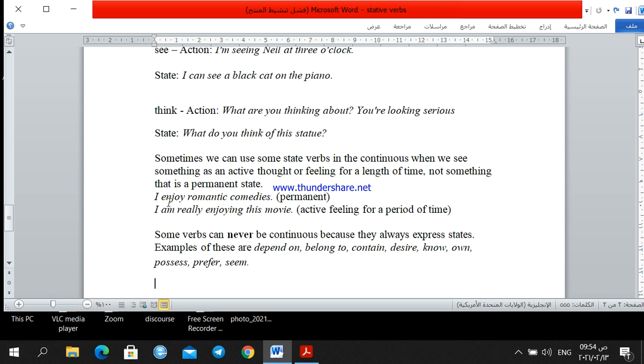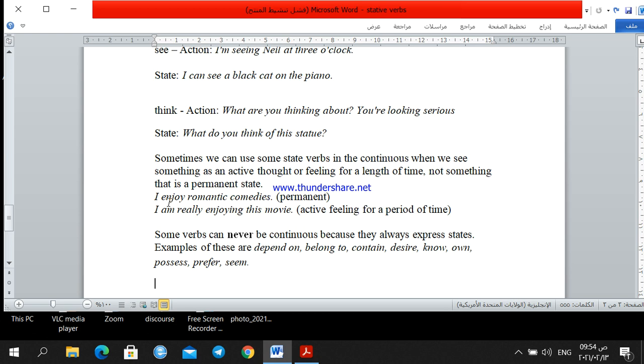Some verbs are never used in the present continuous tense, because they express states, not actions. Some of those verbs are what? Depend on. Like she depends on her friend, not she is depending. Depends on is used in the present simple.